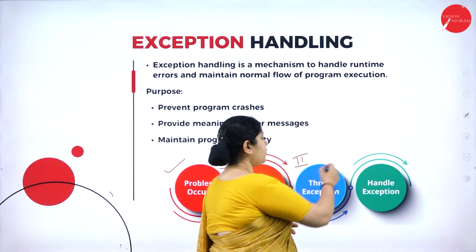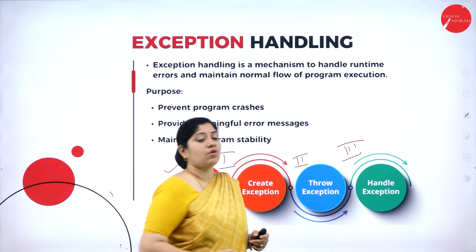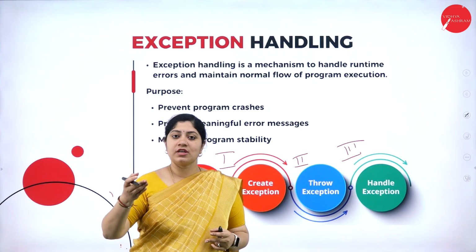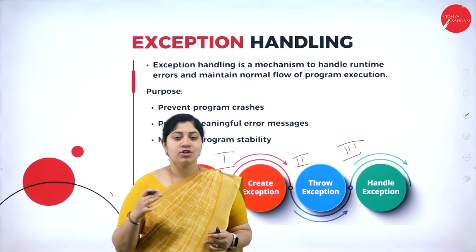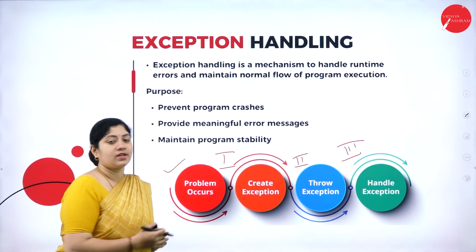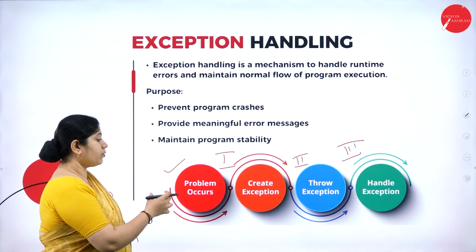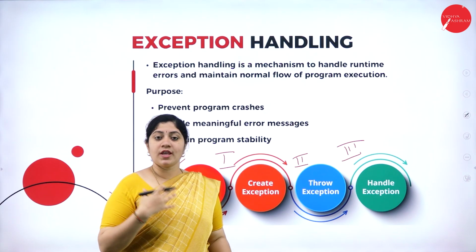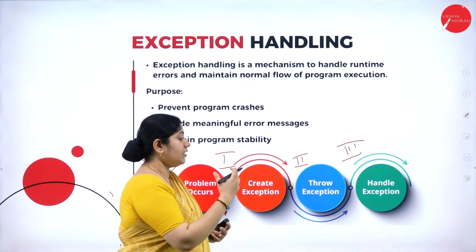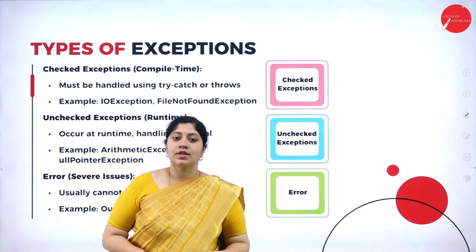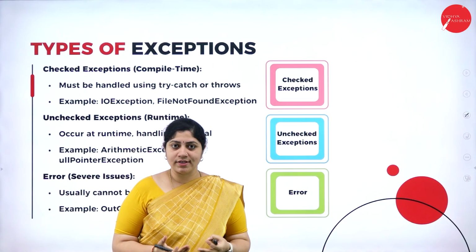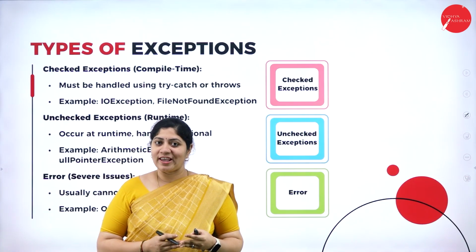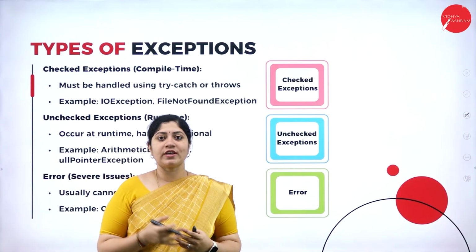So next, it will move forward with handling those exceptions. Once it is created, it has to be maintained, isn't it? That's where the process comes in. The first step is a program occurring, then creating an exception, then considering which exception is to be handled, and further handling that exception efficiently. Now we understood the various exception handling methods that are available and how the process flows. Up next, let's move on to understanding the types of exceptions.